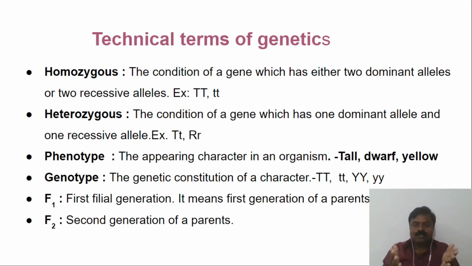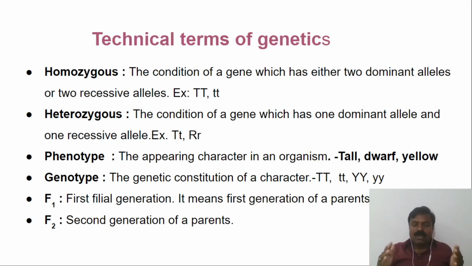For example, just now we discussed the black parents: they have the genes capital B and small b. Capital B denotes black and small b denotes white. Due to the presence of capital B and small b, they are black in color, whereas in the children, two small b's enter into the gene, so they are white in color.